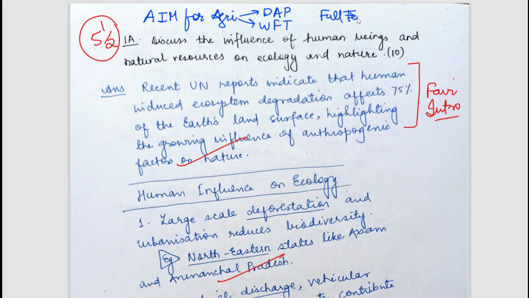Full test 11. We have already discussed the total copies of daily answer writing practice. There were 52 daily answer writing practice copies. Everything has been discussed, and there are 14 full tests, of which 10 we have discussed. Today we are going to discuss 11, and in 2-3 days we will discuss all the 14.